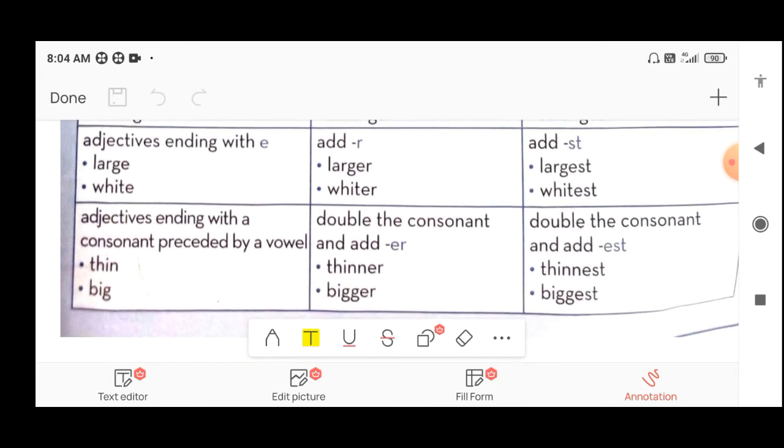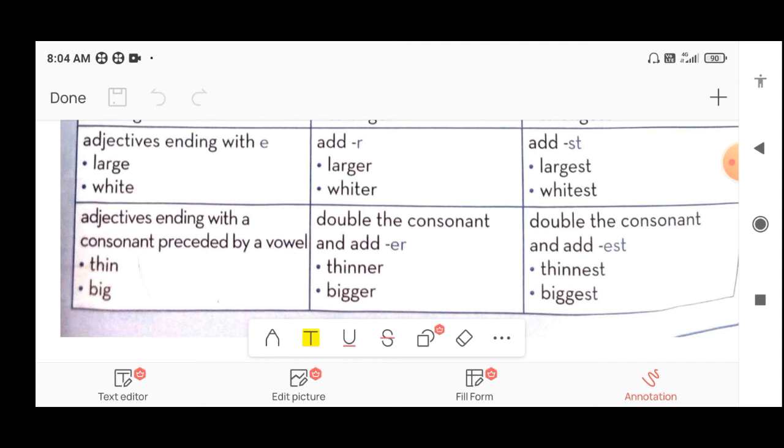Now see the next point. Adjectives ending with a consonant preceded by a vowel. So the last letter is a consonant. Students, you know that in English grammar there are 5 vowels, a, e, i, o, u, and all other letters are called consonants. So the last letter is a consonant preceded by a vowel. Preceded by means the letter before it is a vowel. For example, here thin is given.